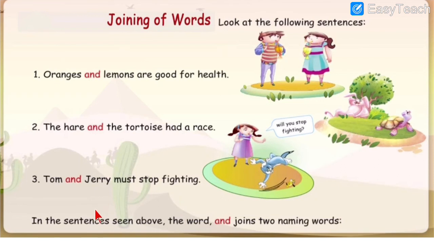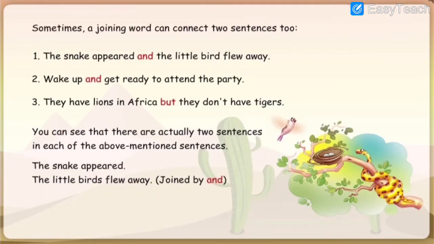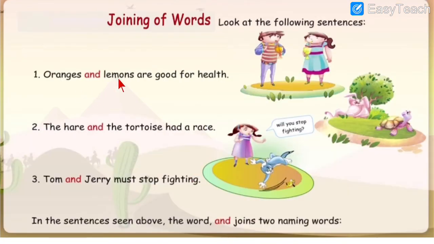In these sentences above, the word and joins two naming words. See, two naming words are joined over here. Here oranges, lemons are joined, oranges and lemons, right? Here the two naming words are hare and tortoise. Here Tom, Jerry. So two naming words are joined with the help of and.